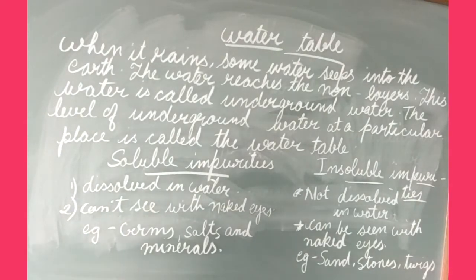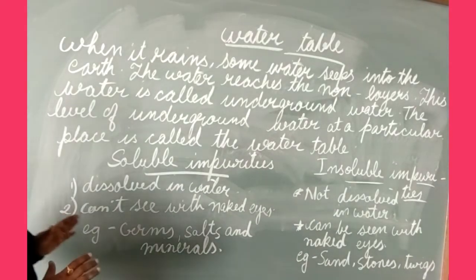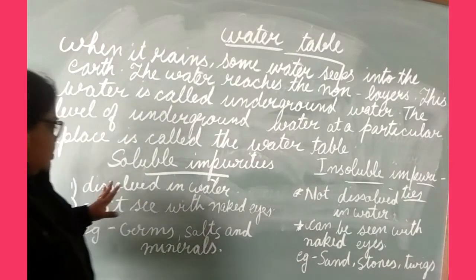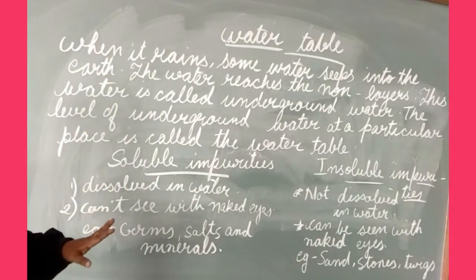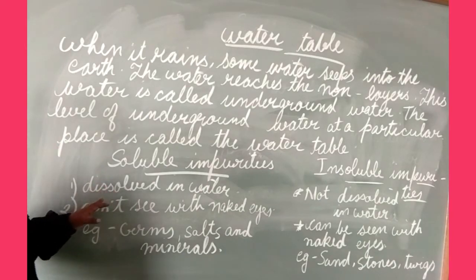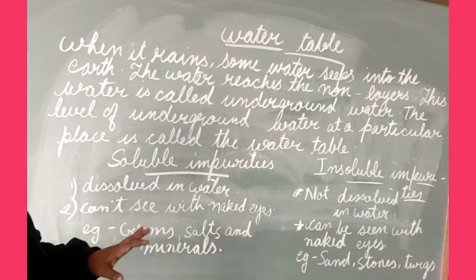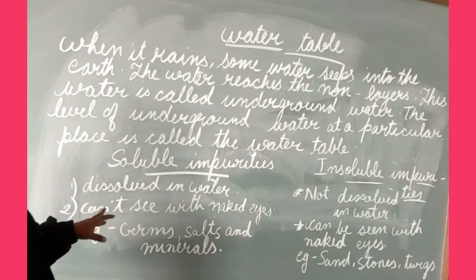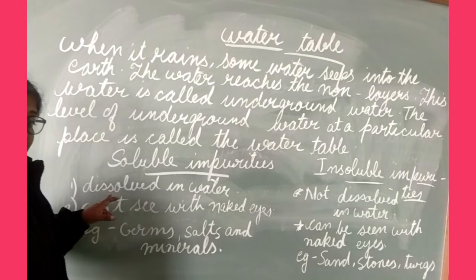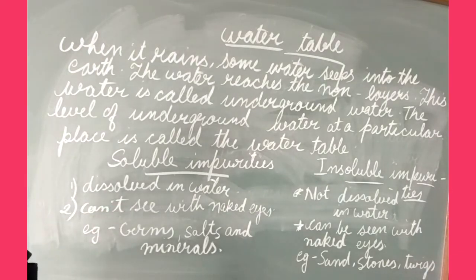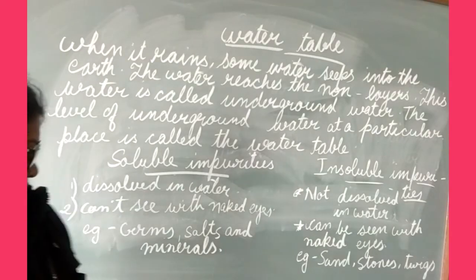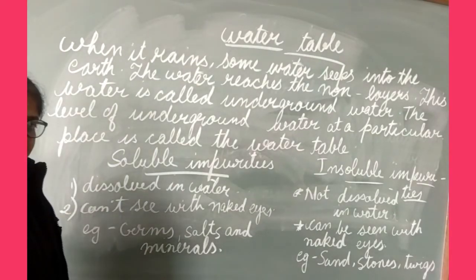Now the water of the earth has impurities. These impurities can be soluble impurities or insoluble impurities. What is the difference between them? Soluble impurities dissolve in water. You can't see them with your naked eye. What are the examples of soluble impurities? Germs, salt and minerals. Three of these.